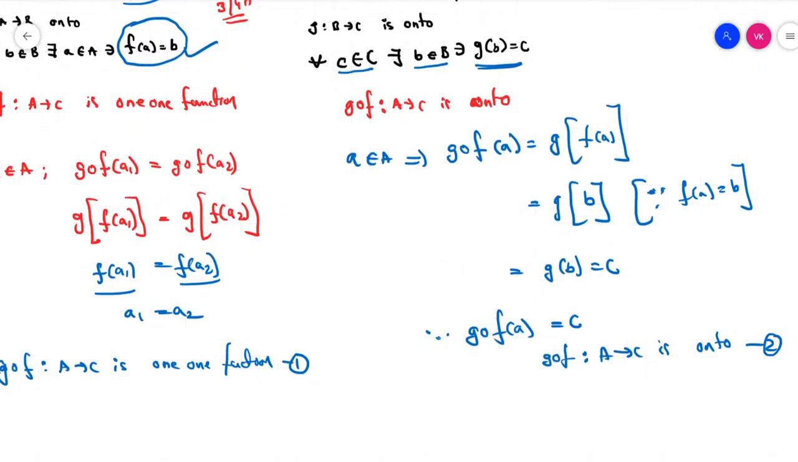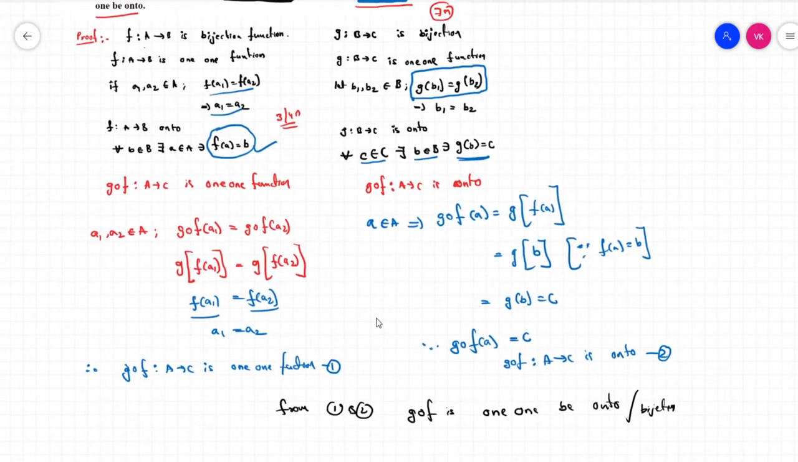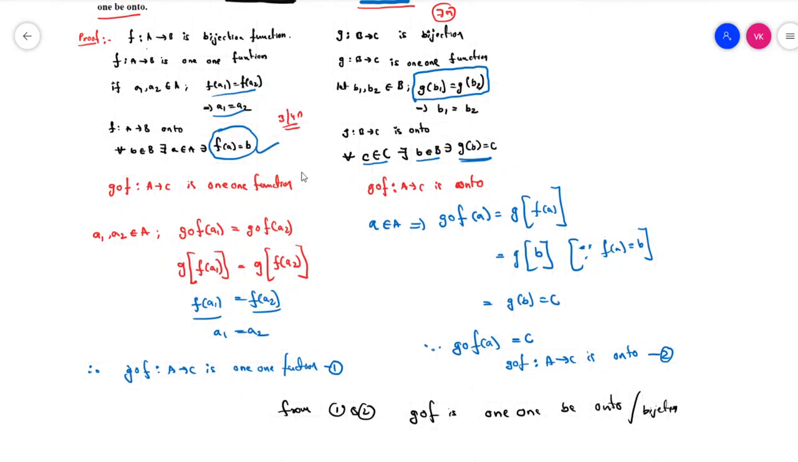From 1 and 2, G circle F is 1-1 and onto, so it is a bijection. This is the proof. If you write this complete data in your exam, you will get 7 marks. So we have to write the definition first, then prove in 2 steps. This is the proof for the first theorem.